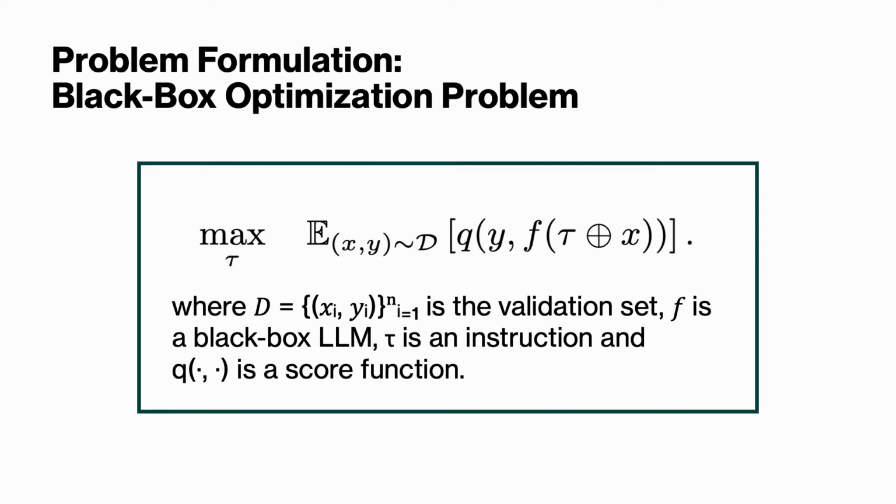Let's start by framing our problem. We are interested in optimizing instructions for a large language model that we treat as a black box, meaning we can't access its internal weights or gradients and it's only accessible by its output.